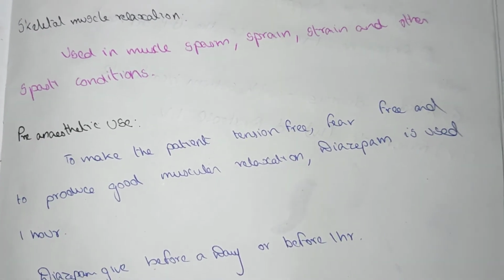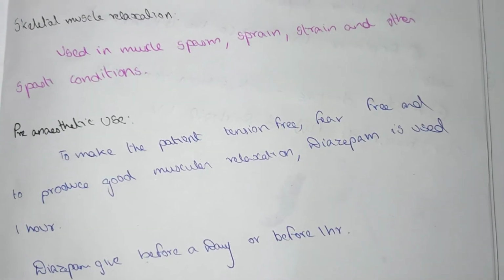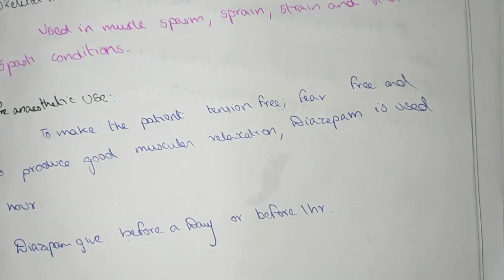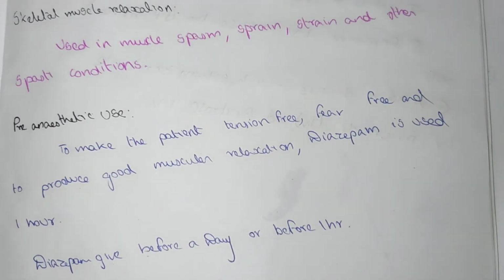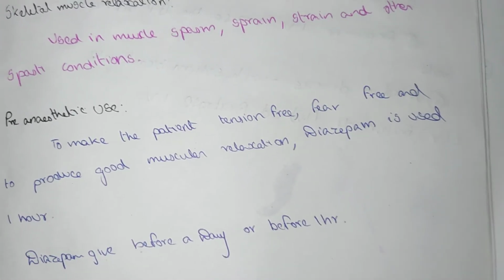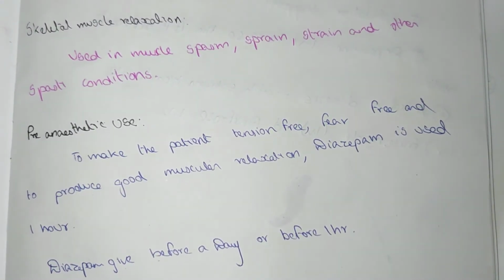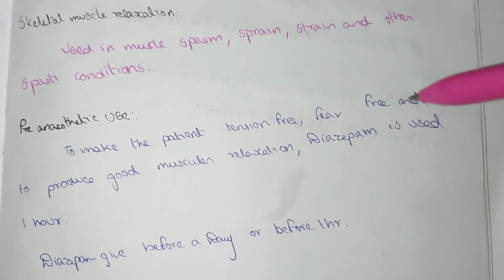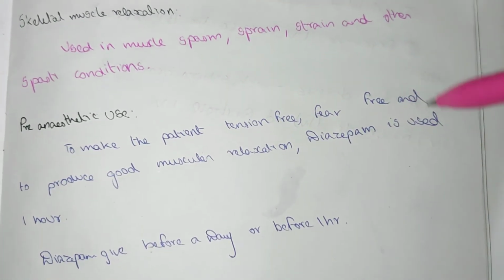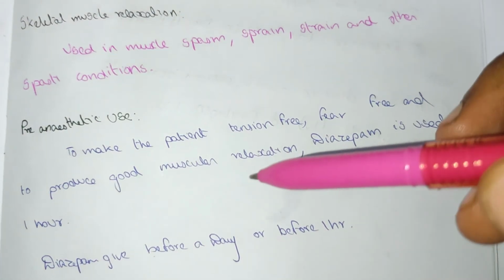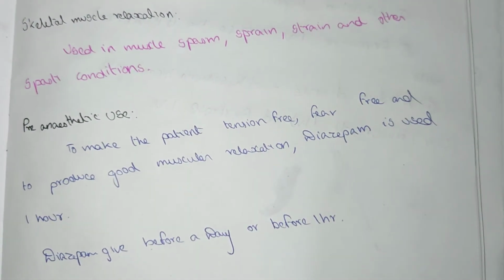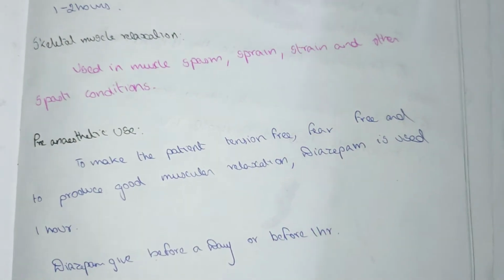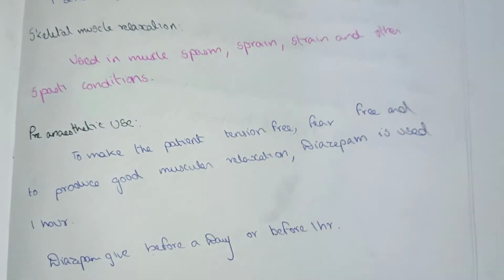If the patient is going for surgery, he fears how he will be the next day after surgery. So these drugs are given to free the patient of tension and fear, and to produce good muscular relaxation. Diazepam is used 1 hour before the general anesthesia or 1 day before.